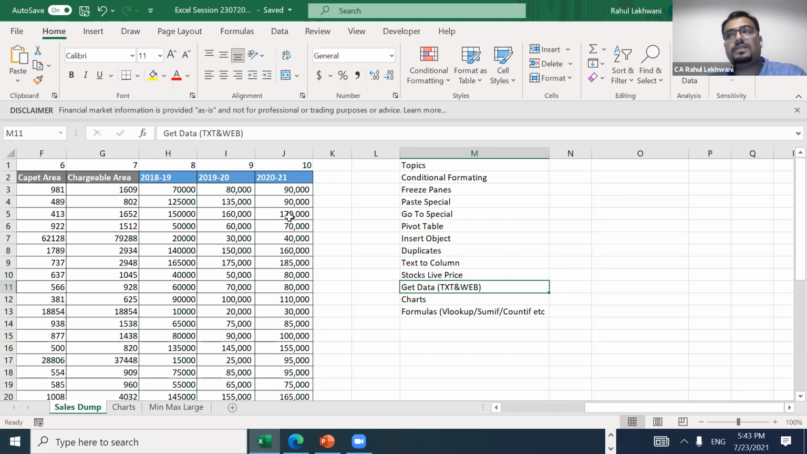Again, this is related to stock, or you can use it for other analysis also. Many times it happens that there is a company, suppose Tata Motors, and I want the financials of Tata Motors for 2020-21.